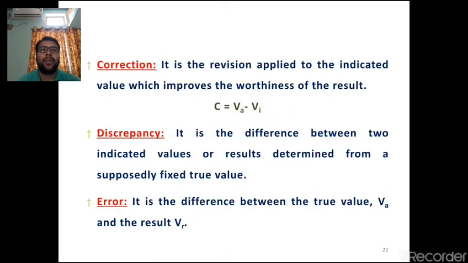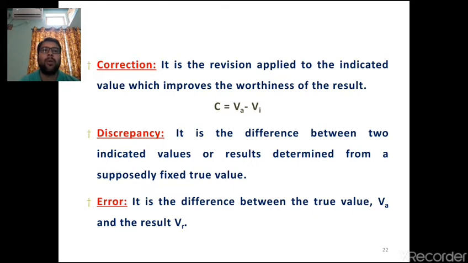Next we will see what a correction is. Suppose there is an actual value of the measuring quantity, and an indicated value of that quantity. If there is any difference, then definitely there will be an error. Error may be caused by human negligence, or by internal disturbances present in the measuring device, or by vibrations. So many aspects are there. Due to that error, the value you get at the end does not correlate with the input quantity. Then a correction is needed.